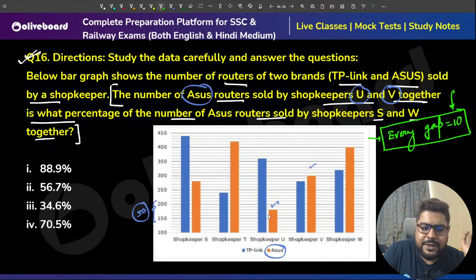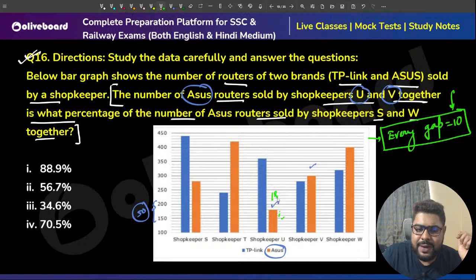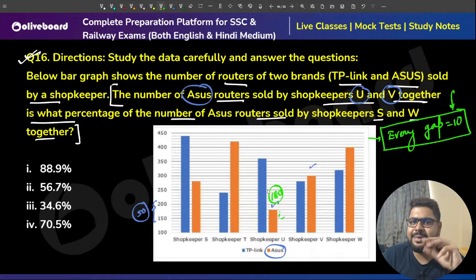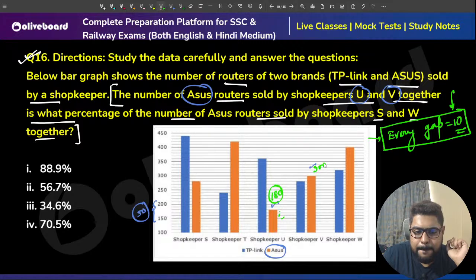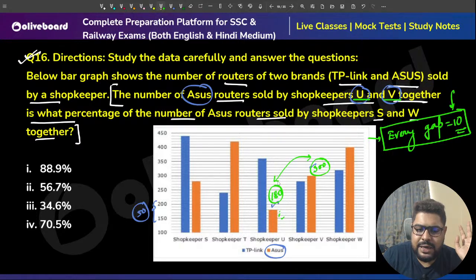So number of ASUS routers, sir, 150 is this line. So 1, 2, 3, so 3 more. 150 plus 30 is 180, sir. Because 3 means 30, every gap is 10. What about this? This is 300. First data: ASUS routers U and V together, total is 480.